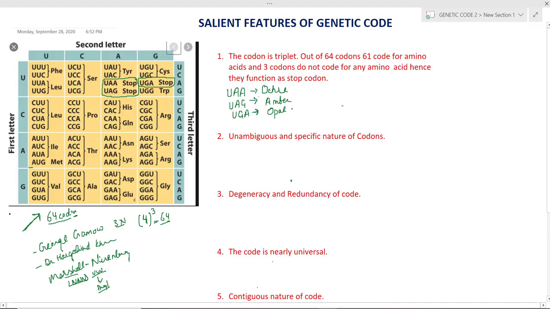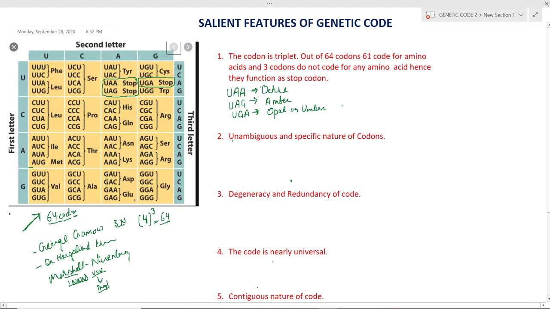During the process of translation, these function as termination codons, and the polypeptide gets terminated when these codons are read, because they do not code for any amino acid.